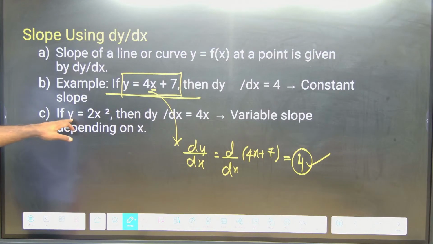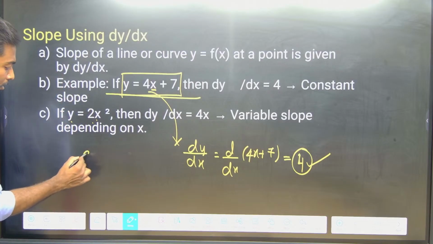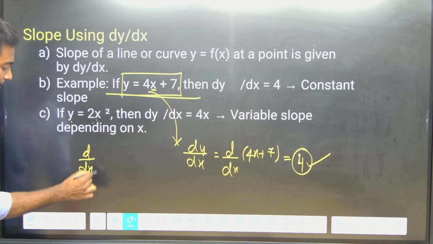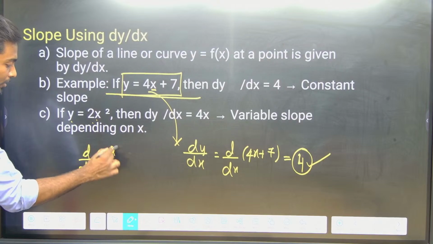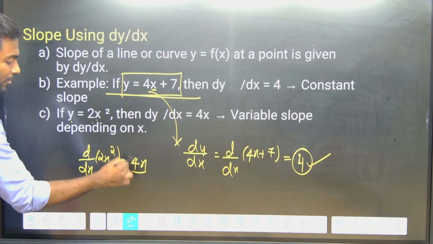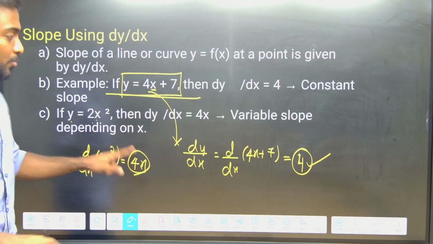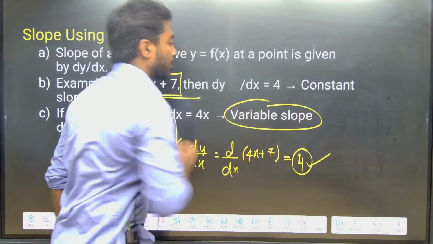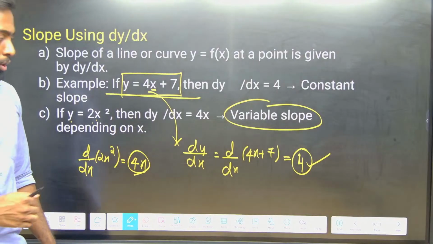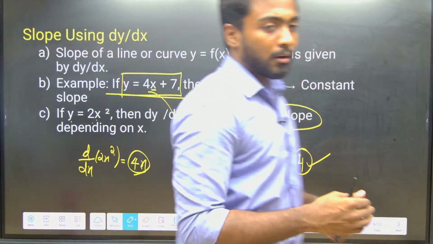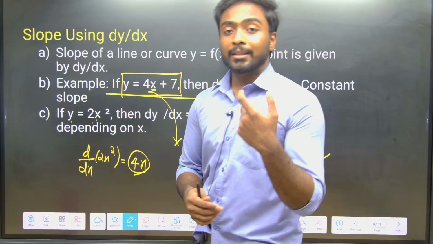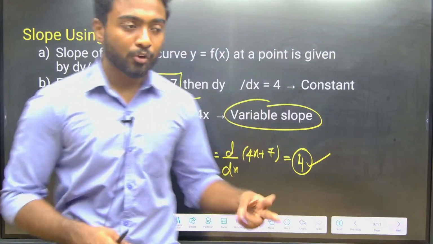Right. y equals 2x square. Okay, sir, we will do this one. dy by dx of 2x square will be equal to 4x. So when the value of x changes, the slope changes, which means it's a variable slope. Got it? This is how we differentiate whether it's a constant slope or a variable slope.